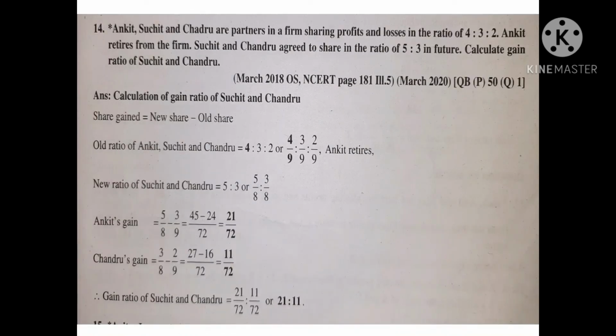Next, second problem. Ankit, Suchit and Chandru are partners in a firm sharing profit and losses in the ratio of 4:3:2. Ankit retires from the firm. Who are the remaining partners? Suchit and Chandru agreed to share in the ratio of 5:3 in future. So the remaining partners decided to share the profit of the firm in the ratio 5:3.